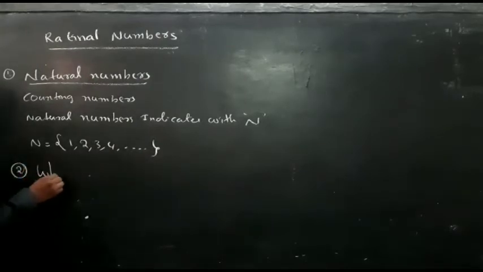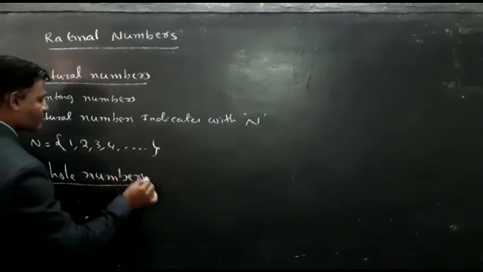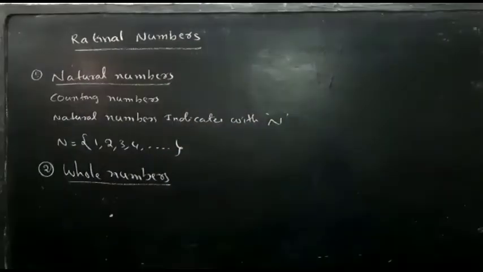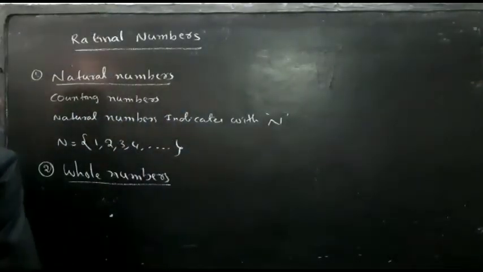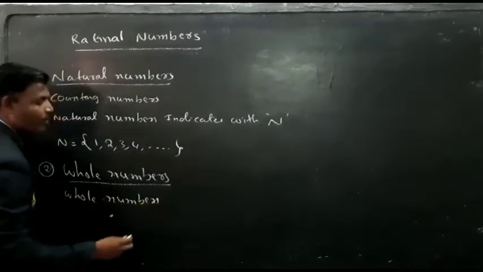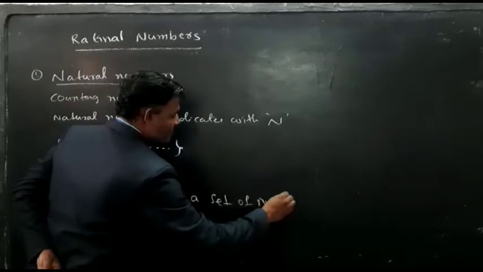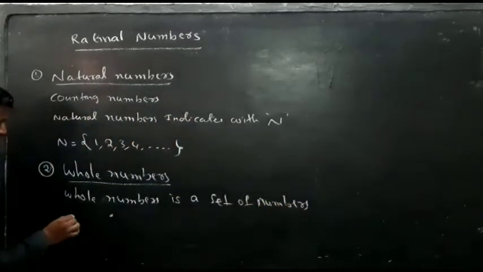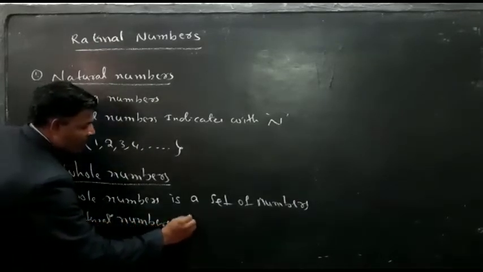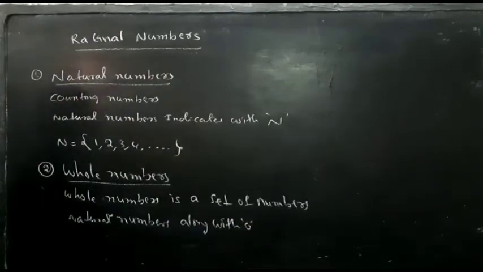Second one, whole numbers. Whole numbers are a set of numbers containing the natural numbers along with 0.